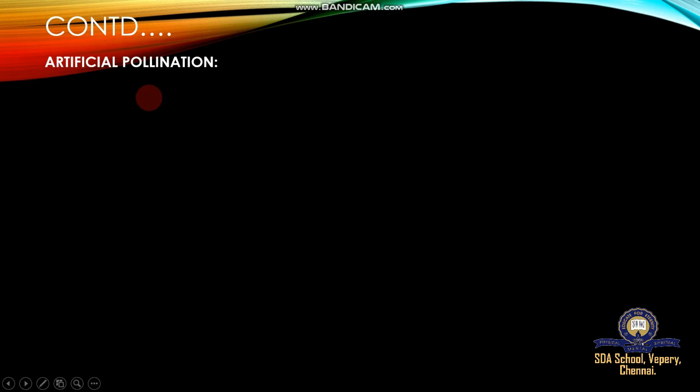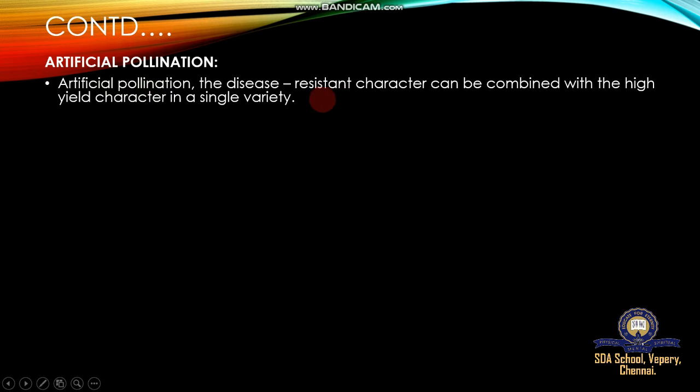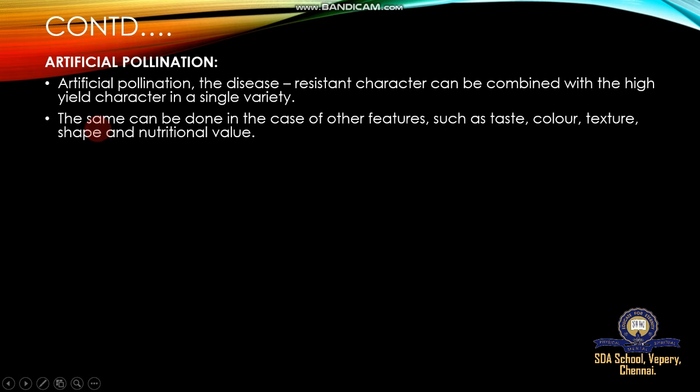Next, artificial pollination. With artificial pollination, the disease resistance characters can be combined with the high yield characters. This is a single variety. It is man-made, done artificially, because humans prefer high yielding plants that are not affected by disease. Pathogen resistant or disease resisting plants, as well as high yielding plants, are pollinated by transferring pollen grains from one to the other. The same can be done for other features such as taste, color, texture, shape, and nutritional value.